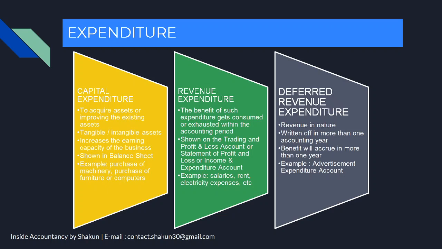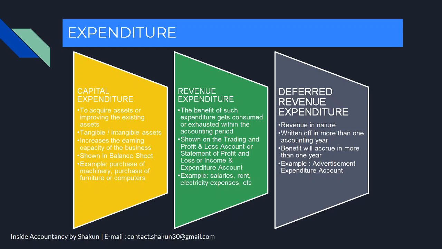Moving on to the next classification, we have deferred revenue expenditure. Deferred revenue expenditure is a revenue expenditure in nature, but it is written off or charged in more than one accounting period because it is estimated that the benefit of these expenditures will accrue in more than one financial year. For example, advertisement expenditure account.